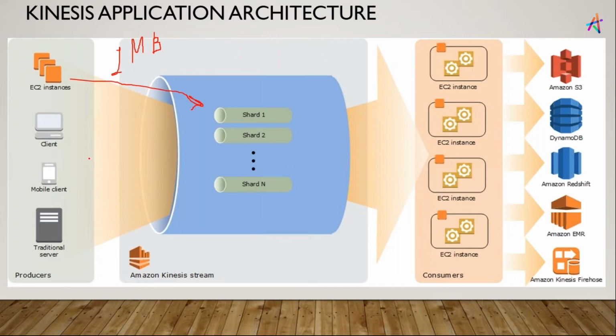I hope you understood that concept. These are a little bit of the internals of Kinesis data stream. The more shards you have, the more data will be able to pass. The fewer shards you have, the less data will be able to pass through your Kinesis. So I hope that is clear. Now let me show you guys one more thing.